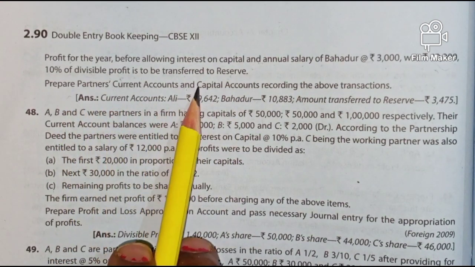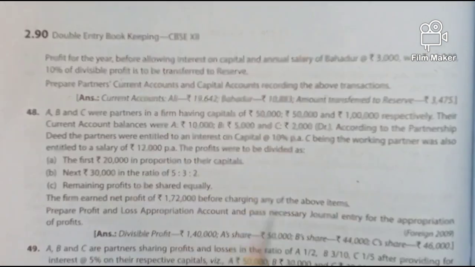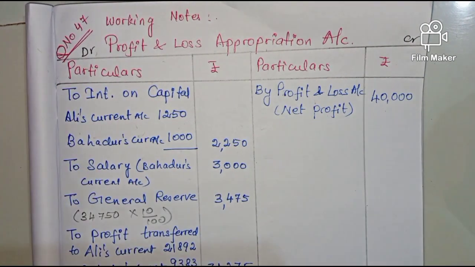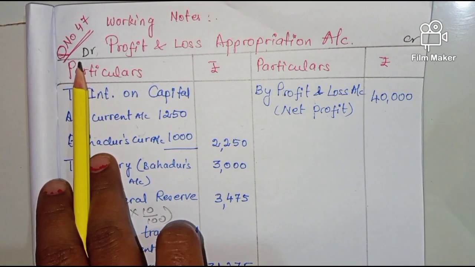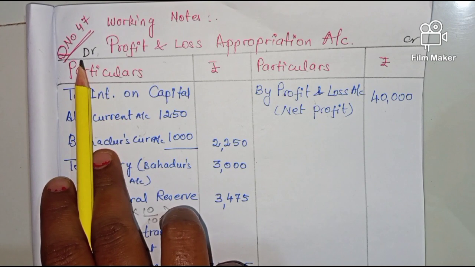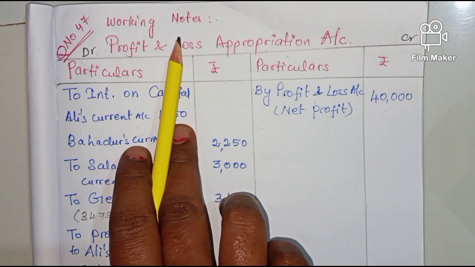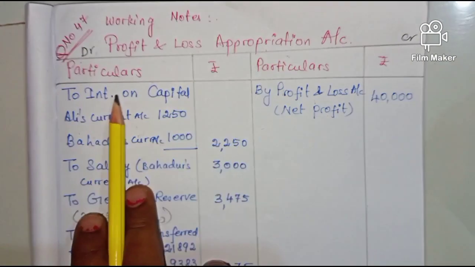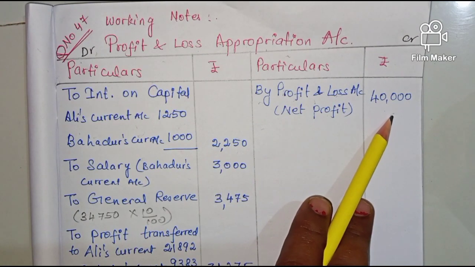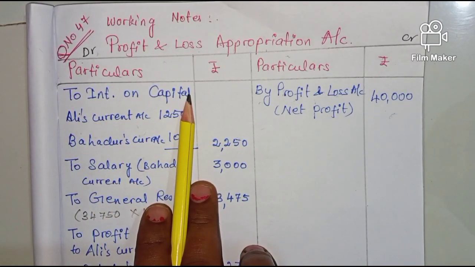Now prepare partners current account and capital accounts regarding the above transactions. In question number 47, partners current account and partners capital accounts are asked. But for preparing those two accounts, we need to prepare the profit and loss appropriation account. So this will be under working note. In that profit and loss appropriation account, by profit and loss on the credit side 40,000, which is given in the question. Now on the debit side, to interest on capital.